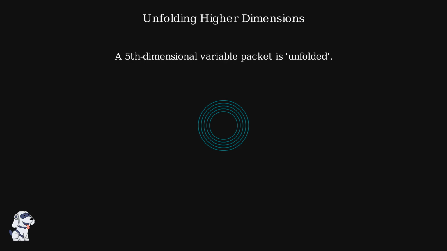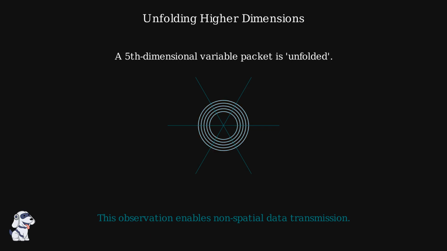By unfolding a 5th-dimensional variable within a quantum system, we can observe information packets without traditional spatial latency. This breakthrough marks the transition from abstract math to a new foundation for high-speed data architecture. In modern science, we move beyond three-dimensional space to process complex data.